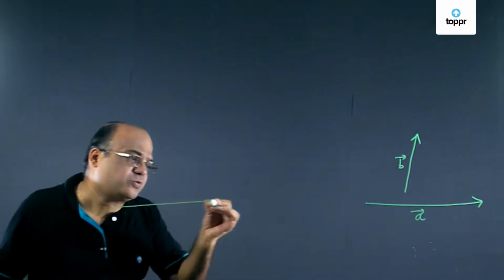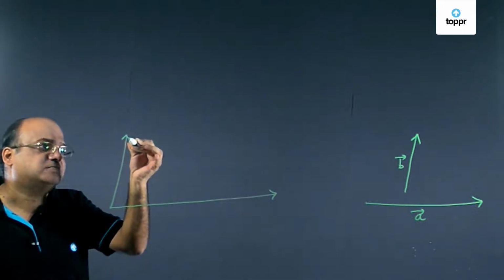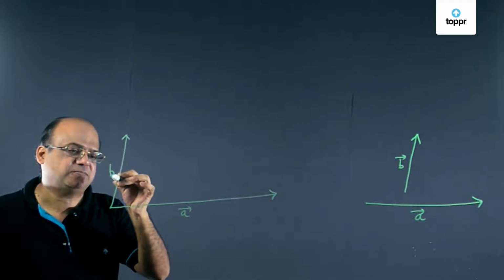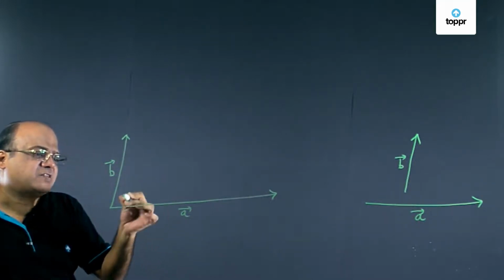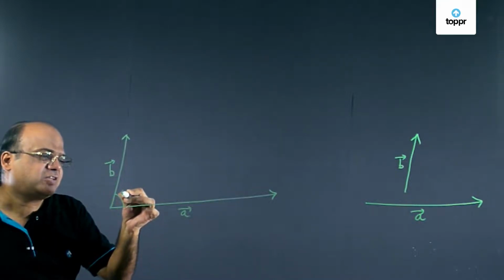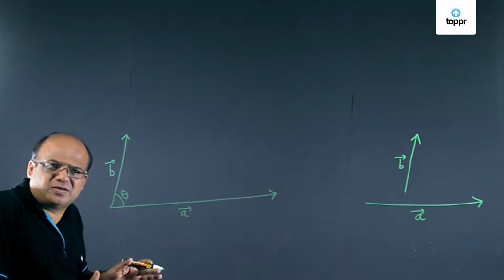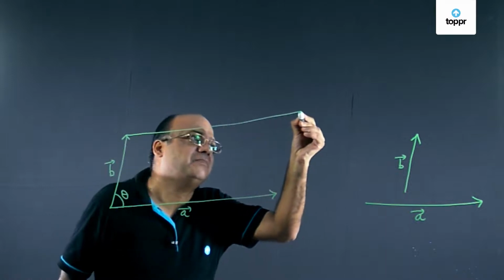So now we'll draw the two vectors with their tails together. This is that same A vector, this is B vector. The angle between A vector and B vector is given to us, say it is theta. Now we want to find the resultant. So what we'll do? We'll complete this parallelogram.